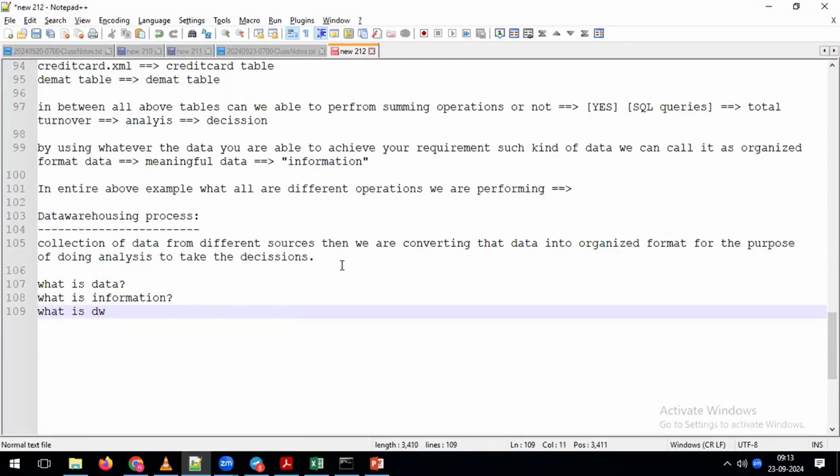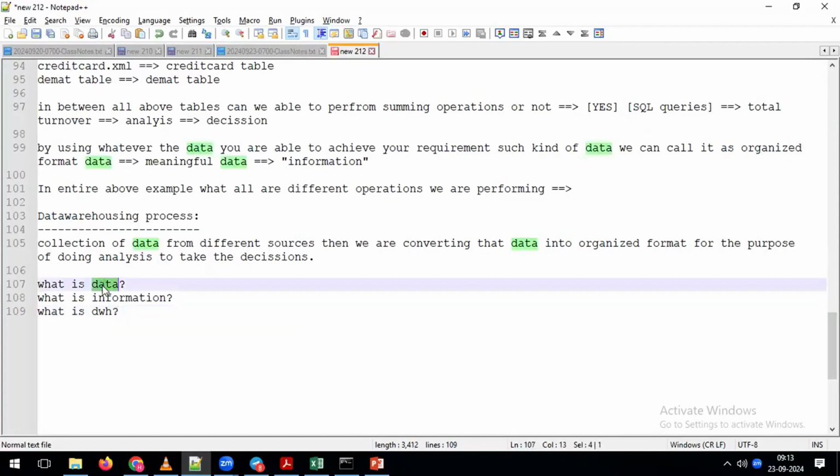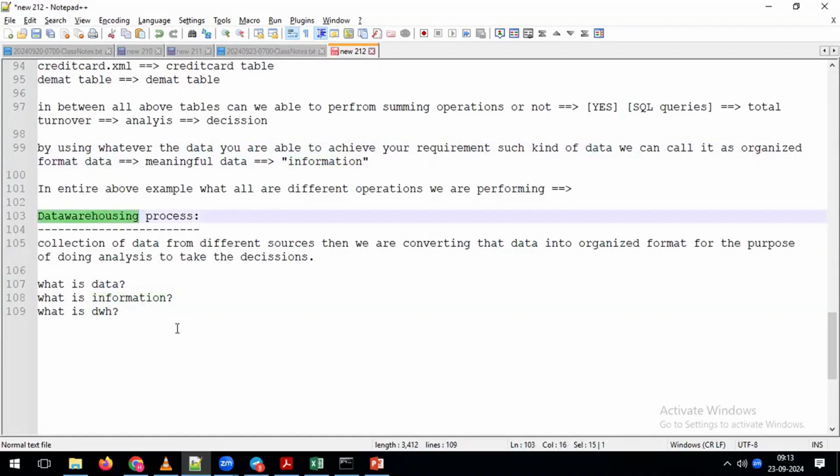At any point of time, don't try to memorize anything here. Try to understand the example. By using examples, you can easily understand what is data, what is information, and also what is our data warehousing process.